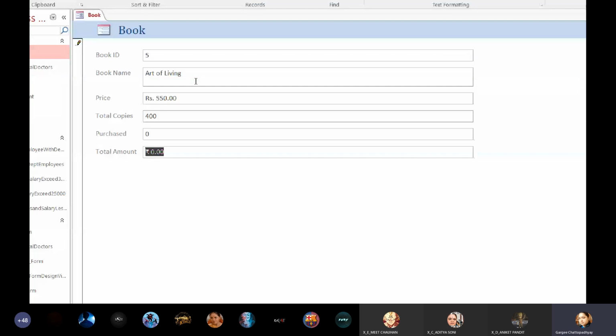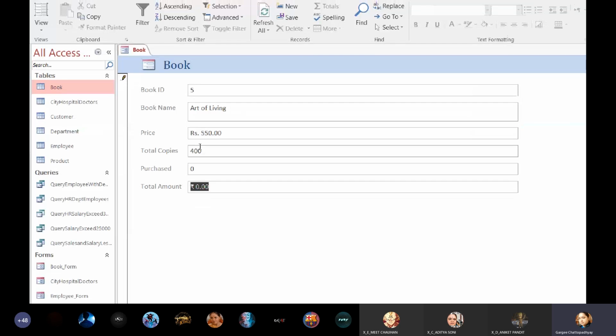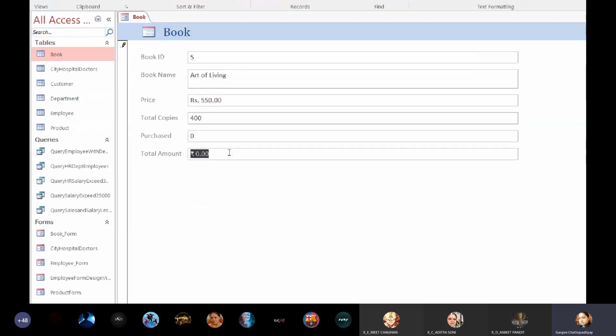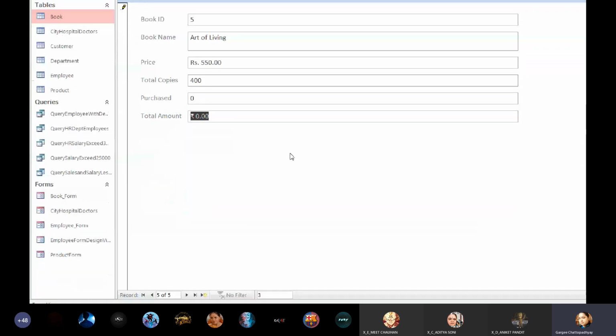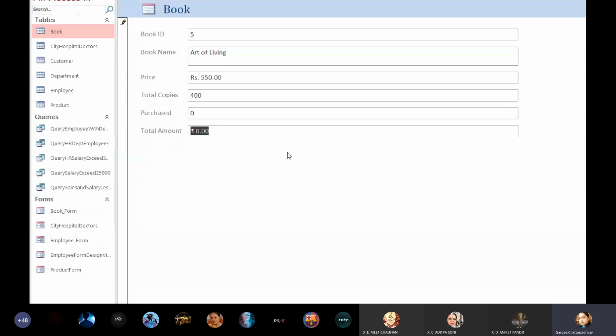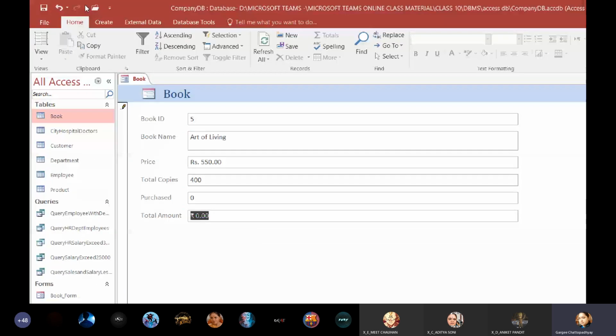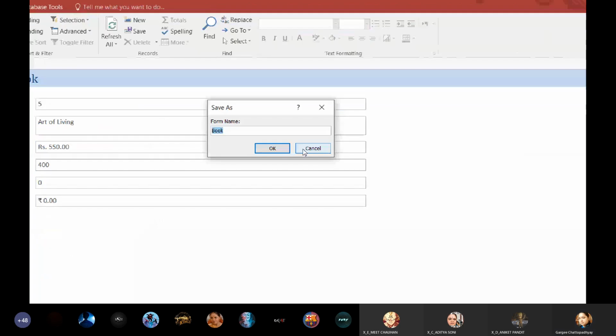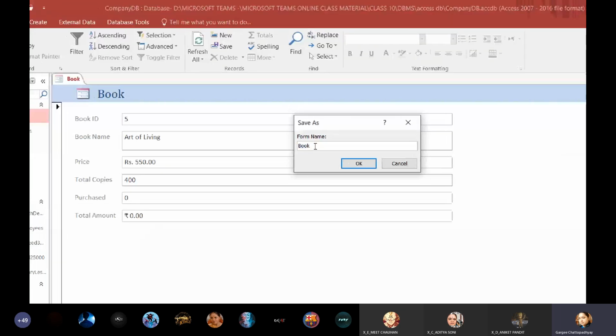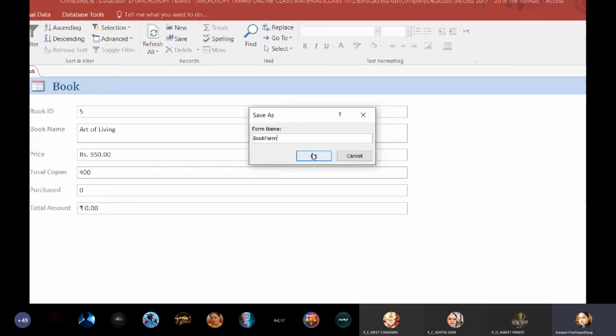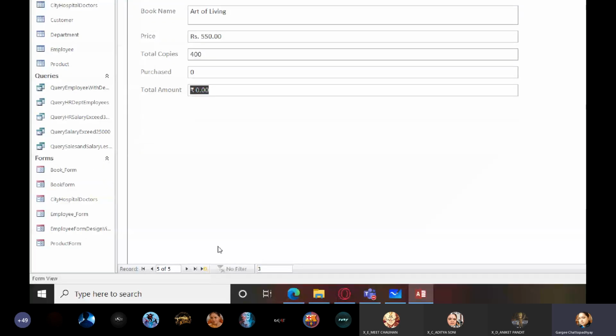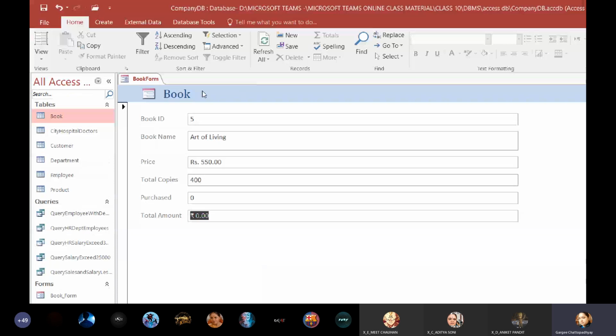Total amount is going to be what? Now what I can do is, instead of doing this, I can set total amount in the book table as calculated. So I can always make that change. So I have made this. One record has been added. I can click on save. Form name. Now I have to save the form. So I'm just going to type here book form. Okay, so I have saved this.